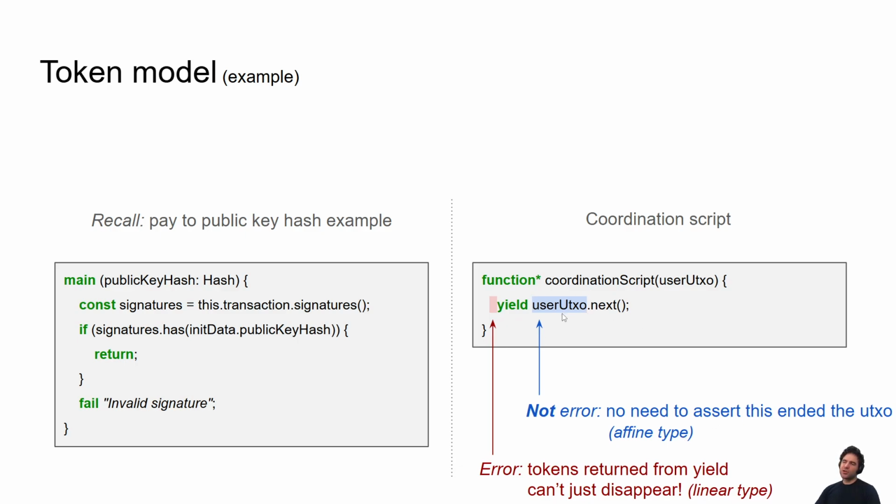However, consuming the user UTXO might release some token, and we have to handle the token. If there's 5 Bitcoin input, there must be 5 Bitcoin output. Similarly, if you consume a UTXO, you must handle the outputs of that UTXO. And so this is a compiler error, because tokens returned from this contract call cannot just disappear. It's a linear type.